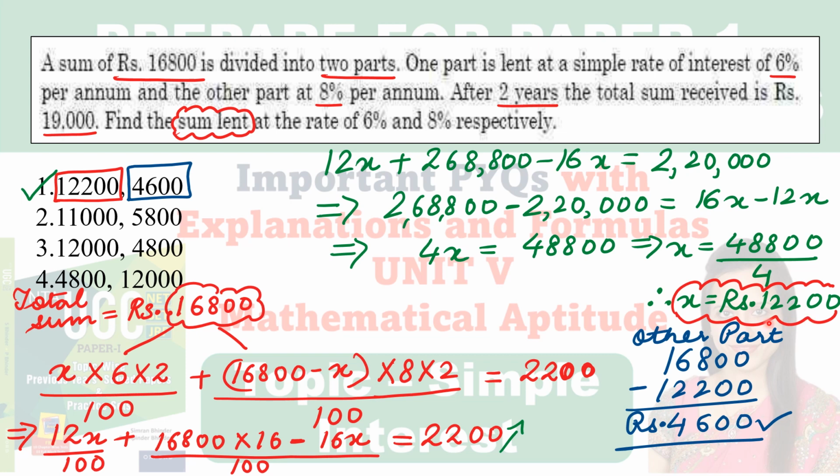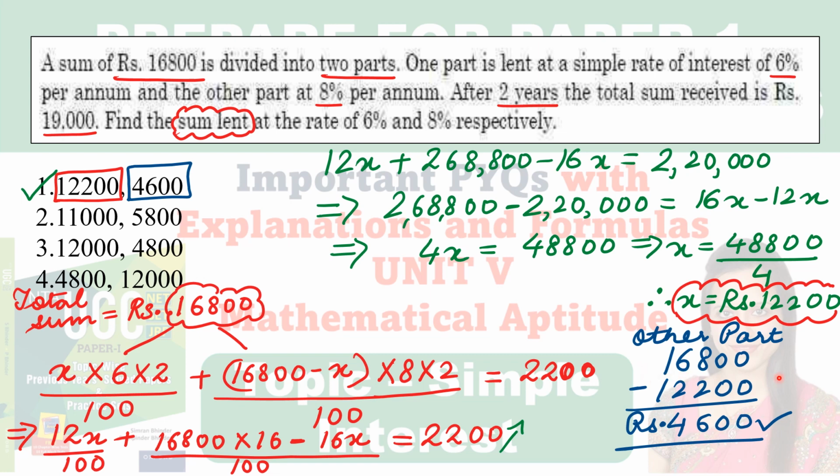So basically what was our x? x is the sum of money which is lent at the rate of interest of 6% per annum. So 12,200 is related to 6% per annum. It is here, right? So on the final exam day, if your value has come up to here, and there is no other option indicating 12,200, you can quickly mark your answer as option 1. But if there is some confusion, if two of the options have the same value, then you can calculate it further.